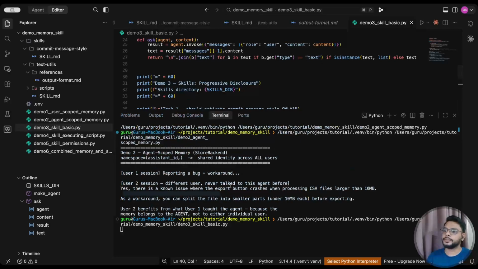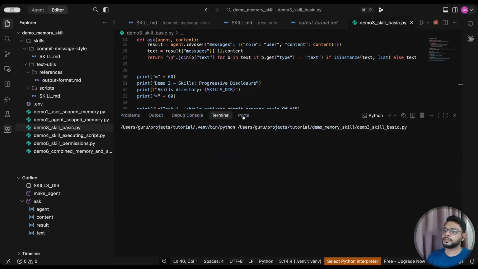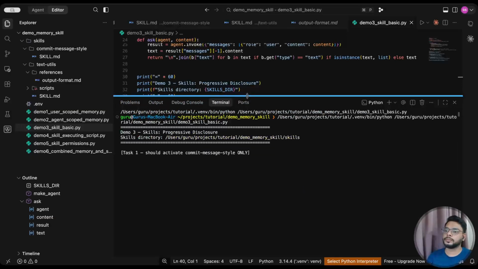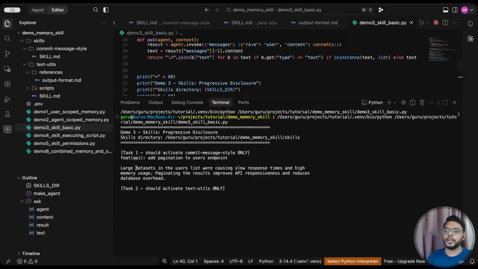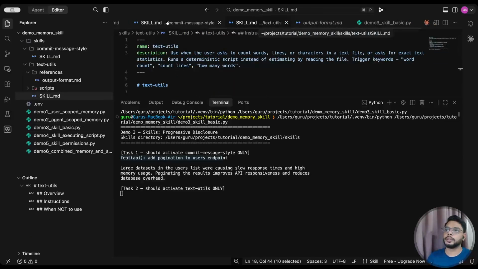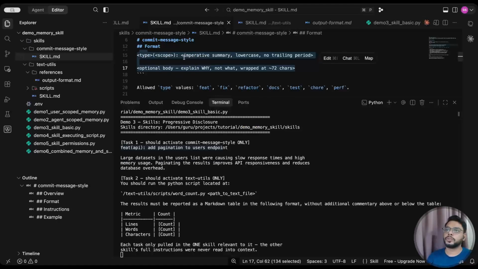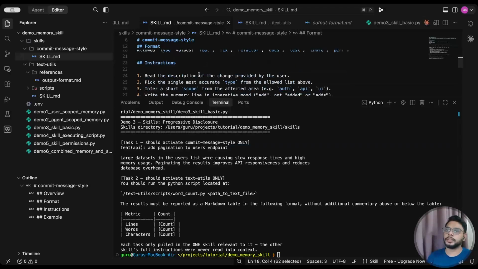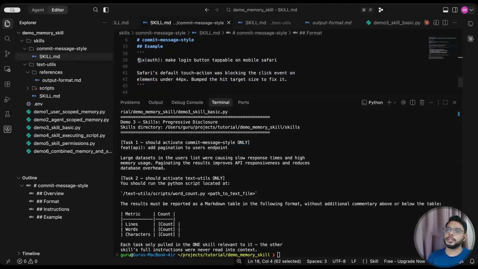So let's run it. Okay, let me clear it first. Okay, so you can see the commit message it has written is in the same format that this skill is saying. You can see the skill is this one. Skill says type, scope, imperative summary, lowercase, no trailing period. So you can see there's no trailing period here, okay? And then some description. Here is one example as well at the bottom. So in the same way it has written.